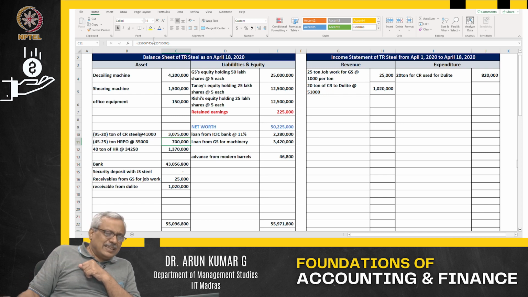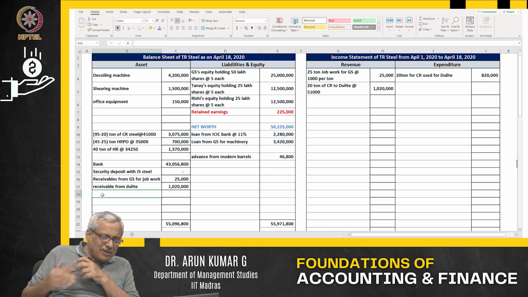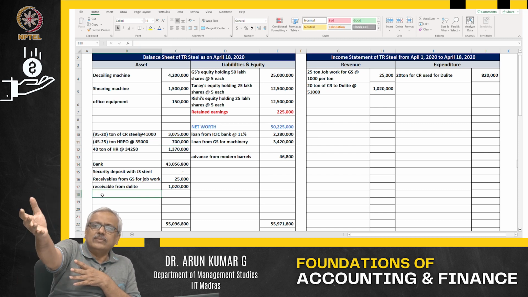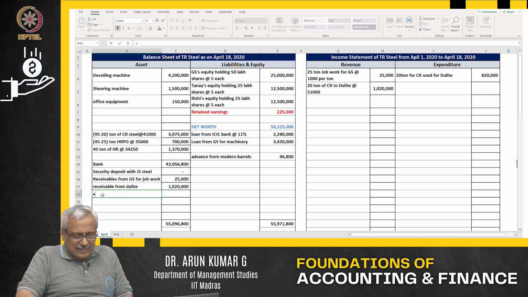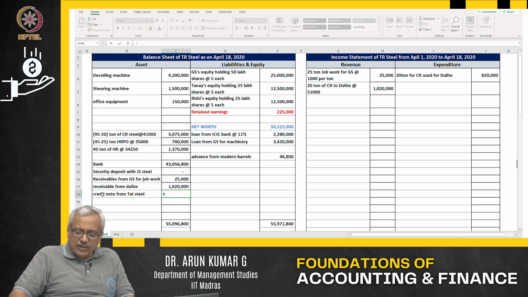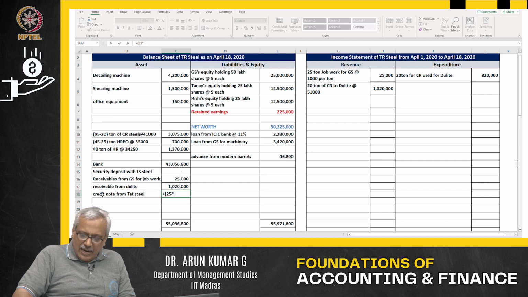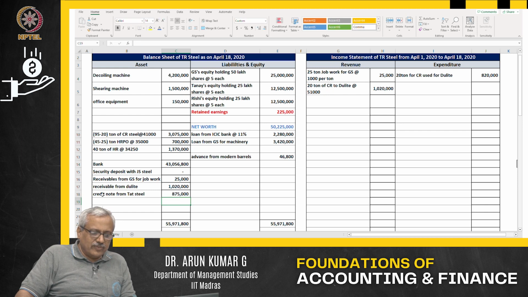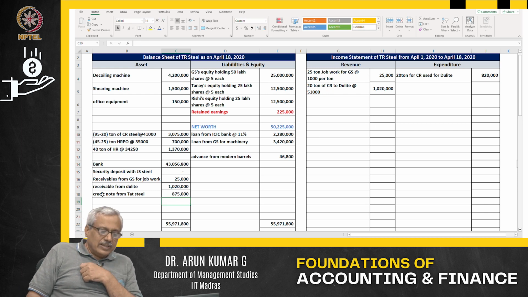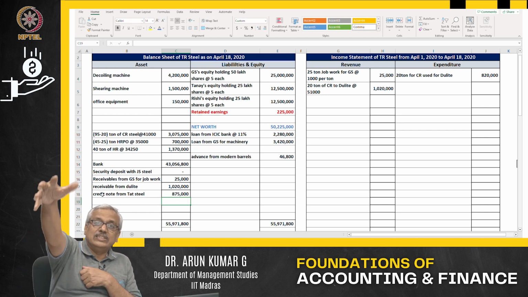Now what is happening? They are going to give me a credit note, that is my money with them. That means it's an asset, that is credit note from Tat Steel. What is the value of the credit note from Tat Steel? 25 tons at 35,000 per ton. That is the value of the credit note from Tat Steel out there. So that is the value of my money which is with them.